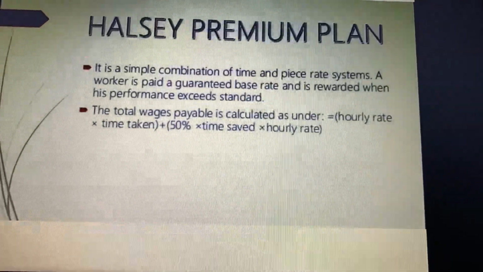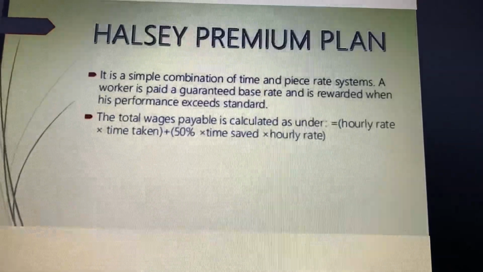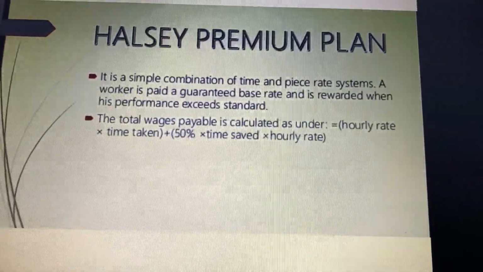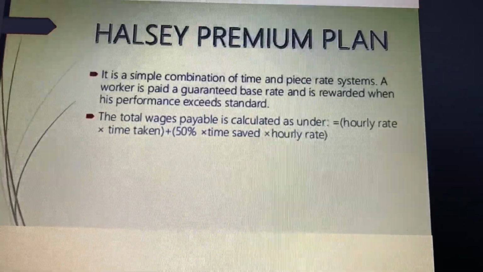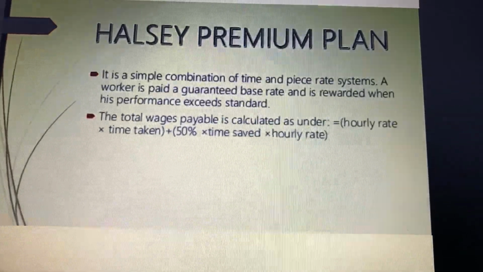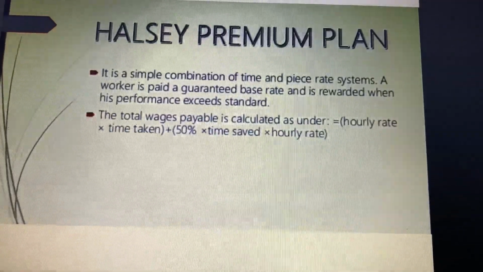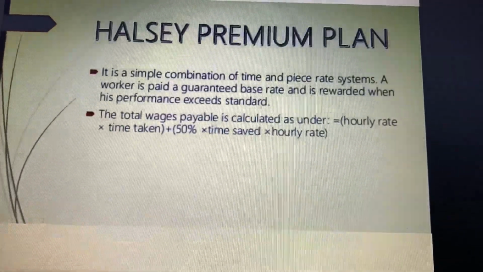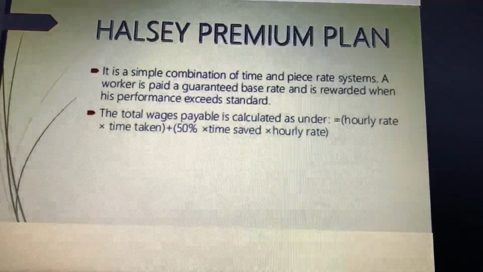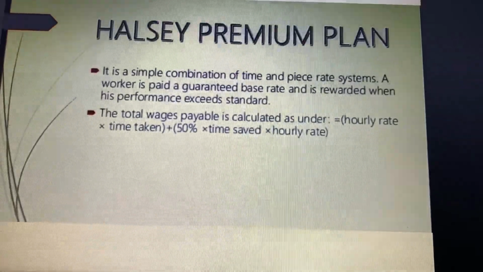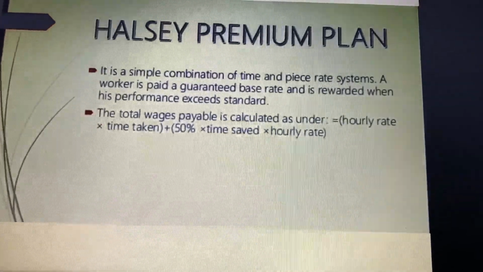Now, the very important topic is the Halsey Premium Plan. It is a very simple combination of time and piece rate system. A worker is paid a guaranteed base rate and is rewarded when his performance exceeds standard. The total wages payable is calculated as under: hourly rate multiplied by time taken plus 50% multiplied by time saved multiplied by hourly rate. This is the Halsey.